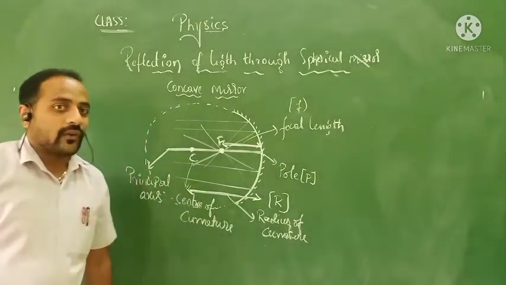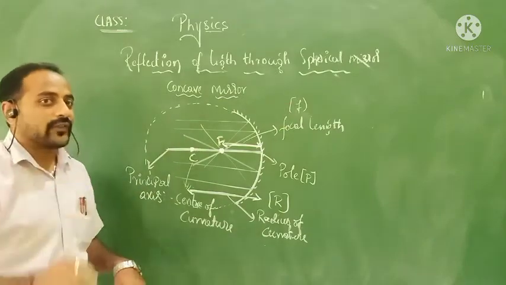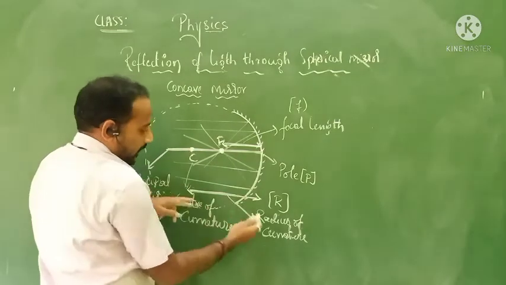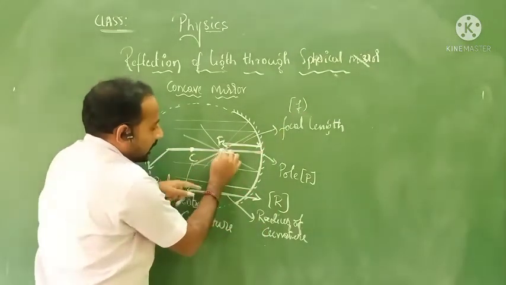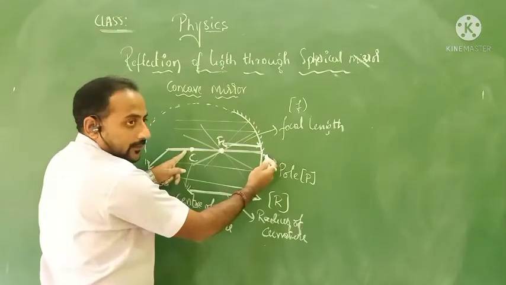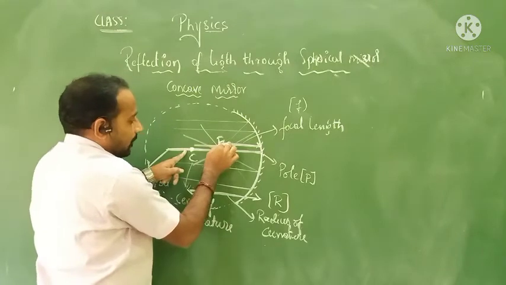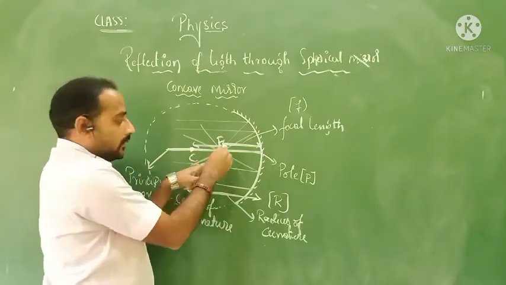There is a relation here between the radius of curvature and the focal length. What type of relation? Observe carefully. From here to here it is the radius of curvature. From here to here it is the focal length, and this is exactly the midpoint. If this is the focal length, the distance from here to here is also the same because it's a midpoint.